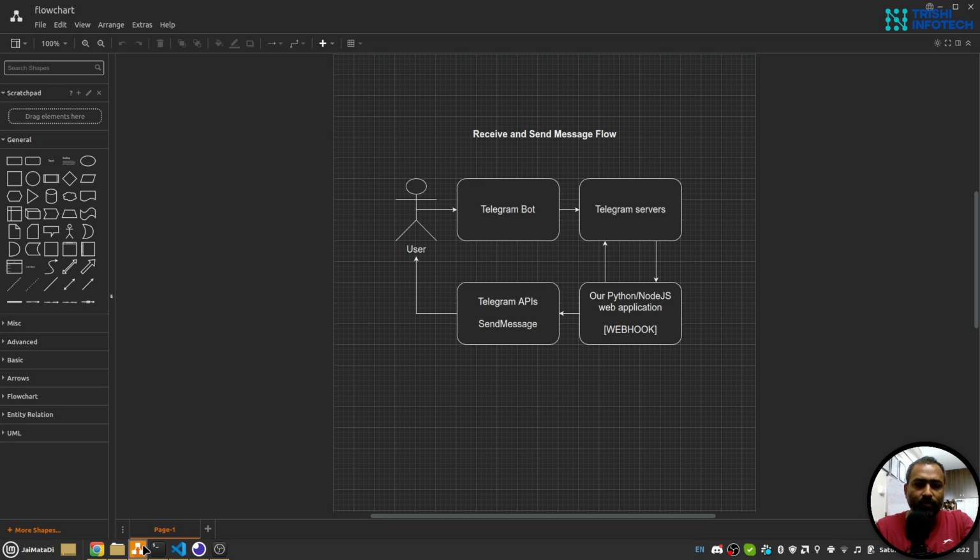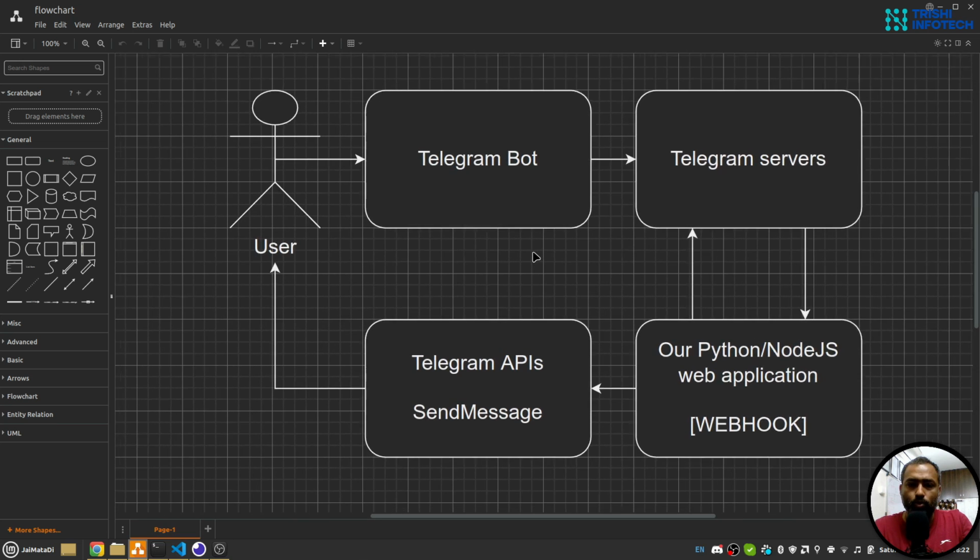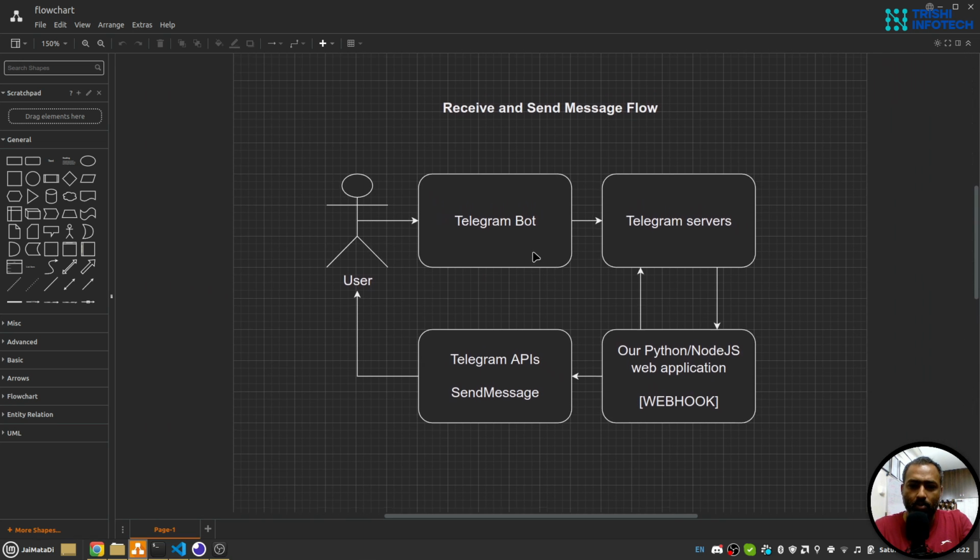Next, let's first understand how this is going to work. So we have a user who sends a message to our Telegram bot. Telegram server will receive that. Now we will add a webhook to this Telegram server so that whenever a new message comes from the user to our Telegram bot, it will send us appropriate information on our webhook.